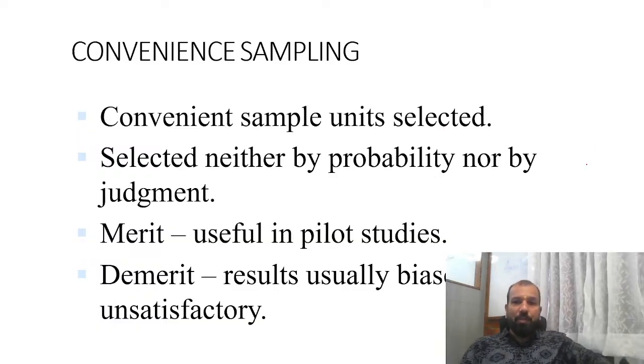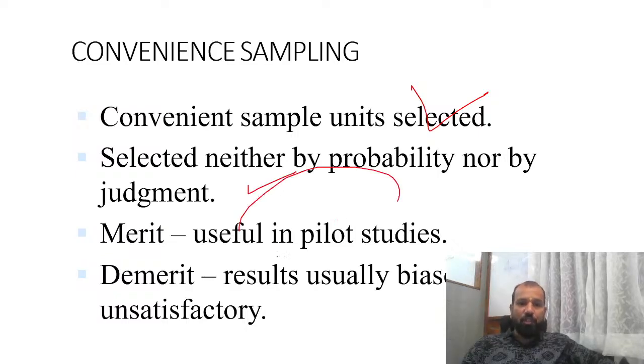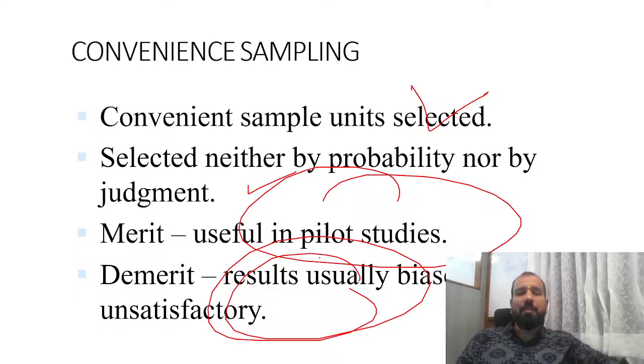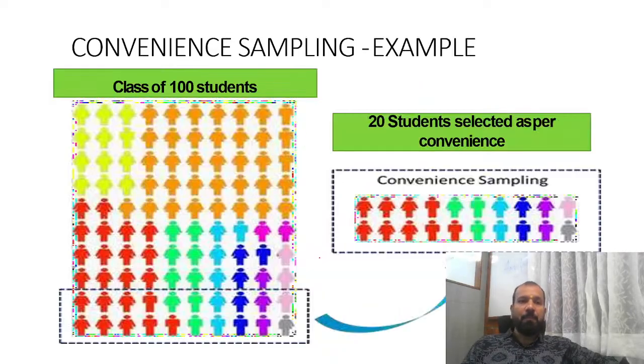So in convenience sampling, units are selected conveniently, neither by probability nor by judgment. Merits: useful in a pilot study. The result is usually biased or unsatisfactory. You just see which colleges and universities are near to you, reach out to those places and make a final conclusion. This is an example of convenience sampling.